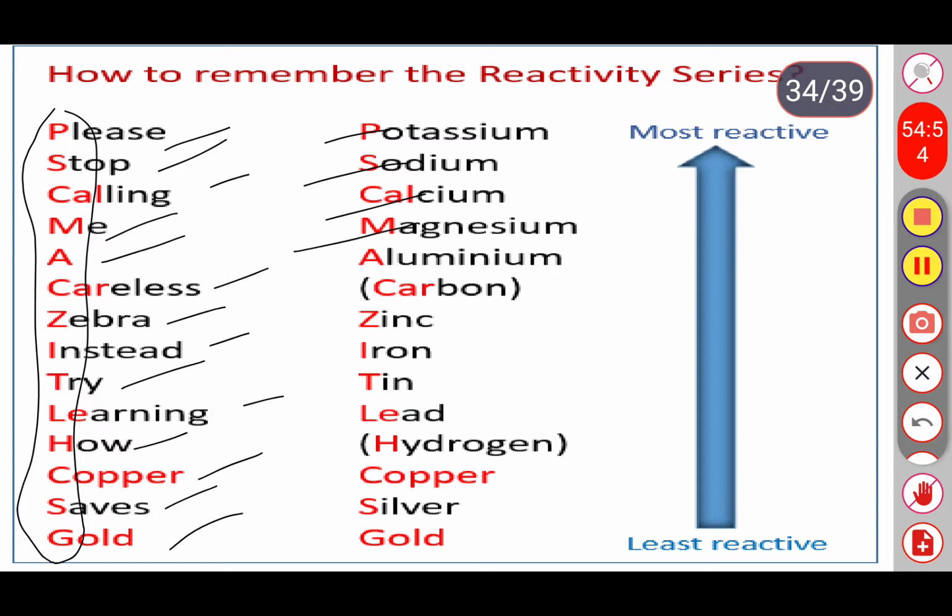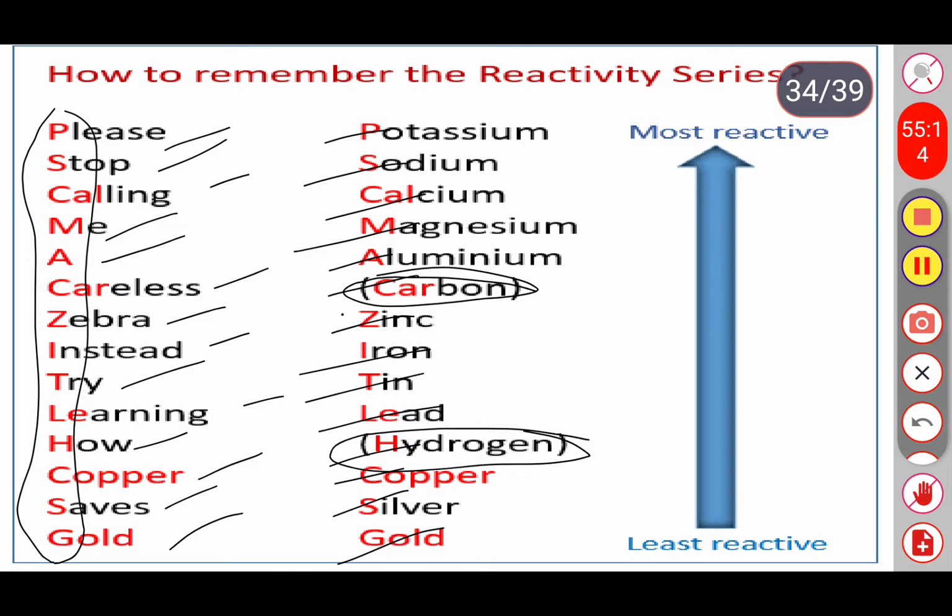And next one: zinc, iron, tin, lead, hydrogen, copper, silver, and gold. So these two are the non-metals, carbon and hydrogen. So the remaining all are existing in the reactivity series of metals.